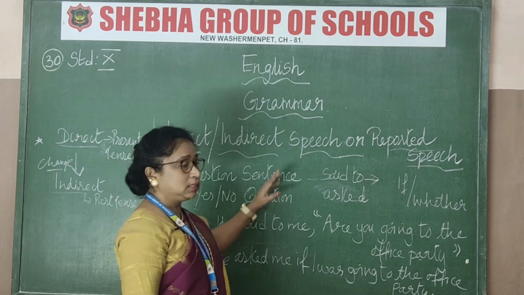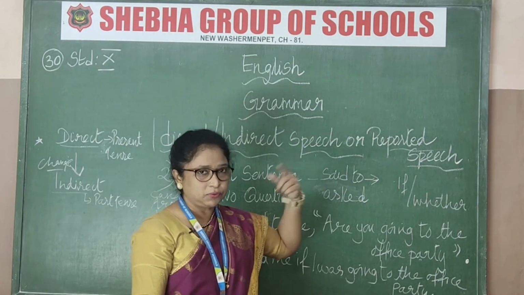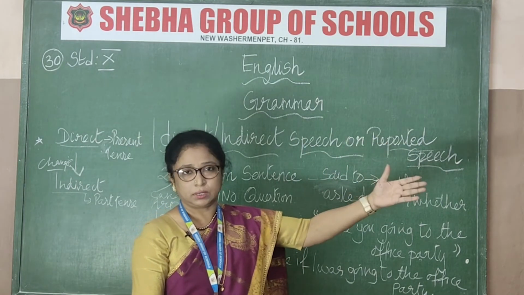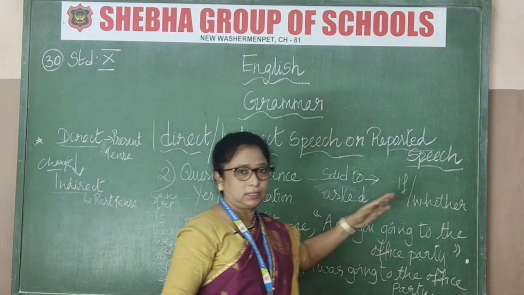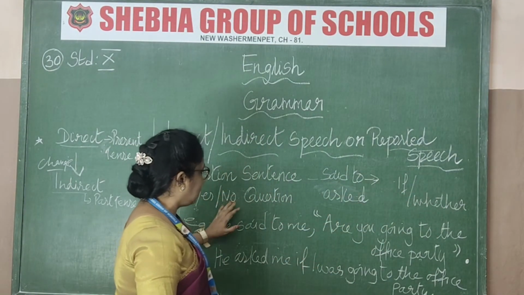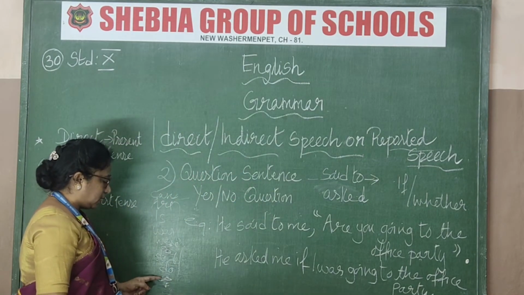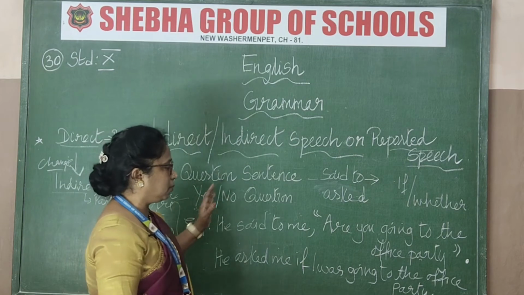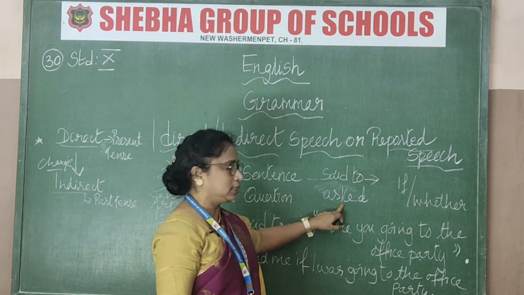Before, what we studied: said will be the same, says will be the same, said to will change into told, isn't it? And the connecting word for the statement was that. Now see the change. For question words, yes and no questions, if you see words like can, are, is, was, where, did, do, does starting the sentence, then said to in the dialogue will change to asked.